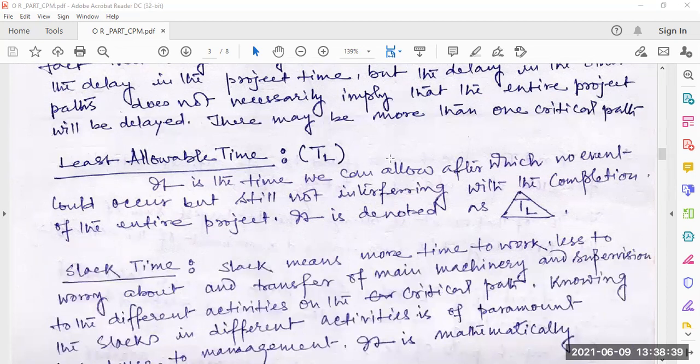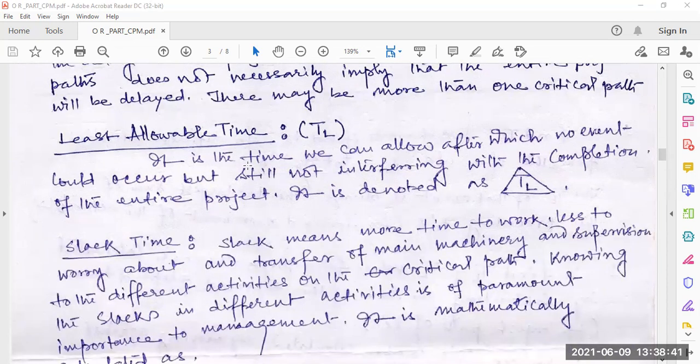Least allowable time, that is TL. It is the time we can allow, after which no event could occur, but still not interfere with the completion of the entire project. It is denoted by TL, generally with a triangle shape.